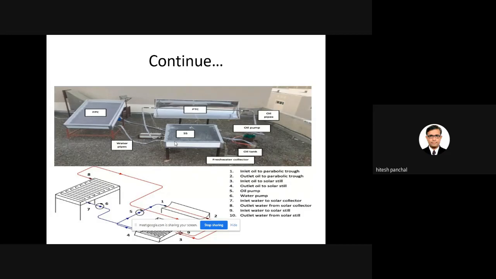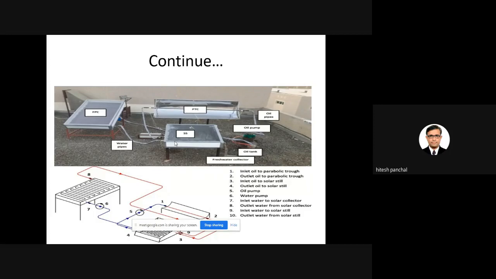Now, if you carry out one research work, you can use a sensible heat storage material in the solar still in this kind of arrangement. Instead of one oil, you can also use various types of oil, because the heat transfer fluids are already available.